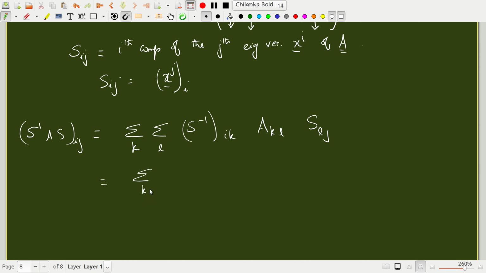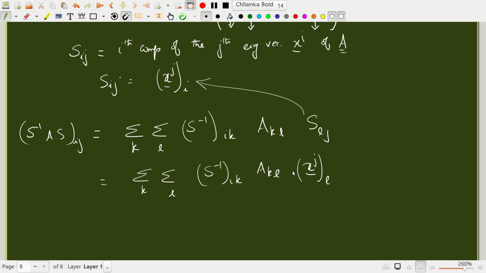Now this is the sum over k, l of S inverse_ik A_kl S_lj, but we just saw that S_lj is nothing but the lth component of the jth eigenvector x_j.